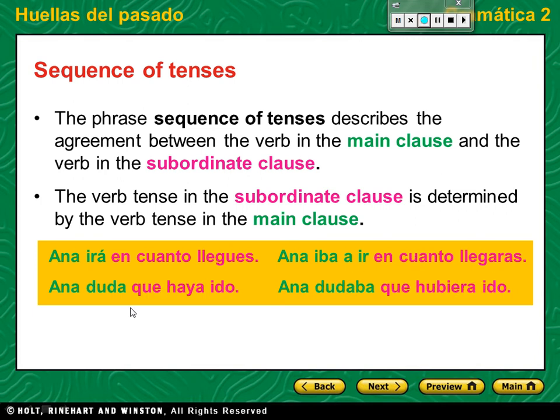Ana duda que haya ido. Ana doubts that you have gone. Present tense, present perfect subjunctive. Ana dudaba que hubiera ido. Ana doubted that you had gone. Past or imperfect tense with past perfect subjunctive.